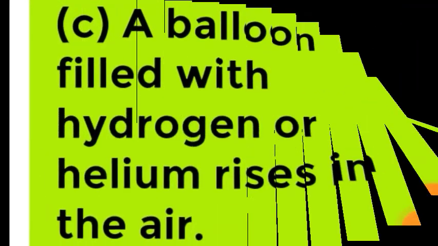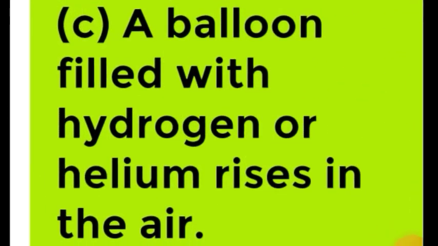Part C: a balloon filled with hydrogen or helium rises in the air. As we know, gases like hydrogen and helium are less dense. Their density is less than that of the air. So when these gases are filled in a balloon, the balloon rises up in the air because the weight of the air which is displaced by the inflated balloon becomes greater than the weight of the gas filled balloon, because the gases inside the balloon are lighter than air.